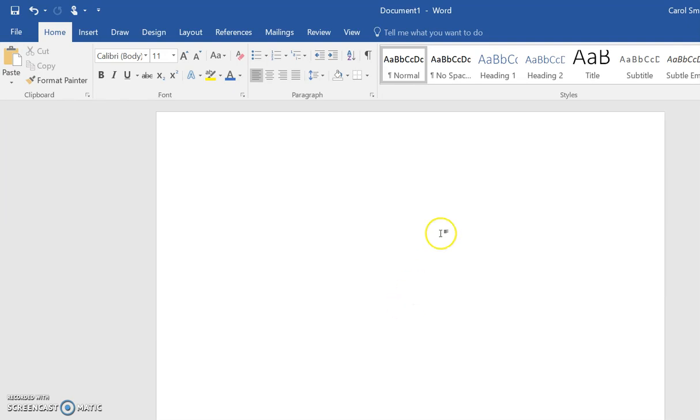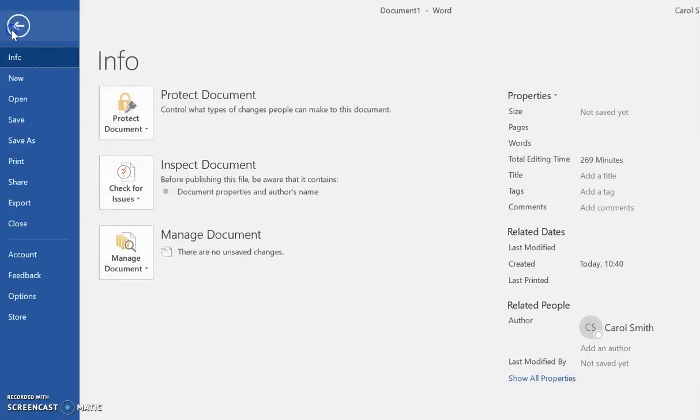I'm going to start with a new blank document. As you can see at the top of the screen here, because I haven't yet saved it, it doesn't have any name other than the one that Word has given it, which is Document 1. So if I type something in here, it doesn't really matter, I'll just type a word. And I want to save it. So I come up here to File.